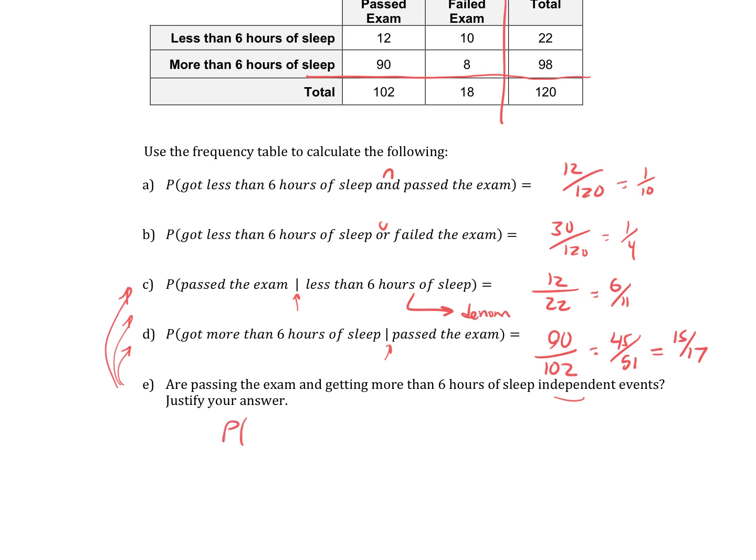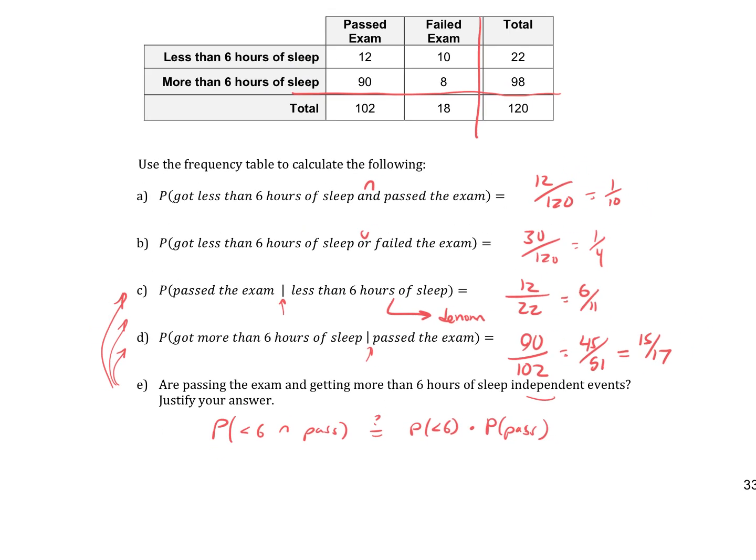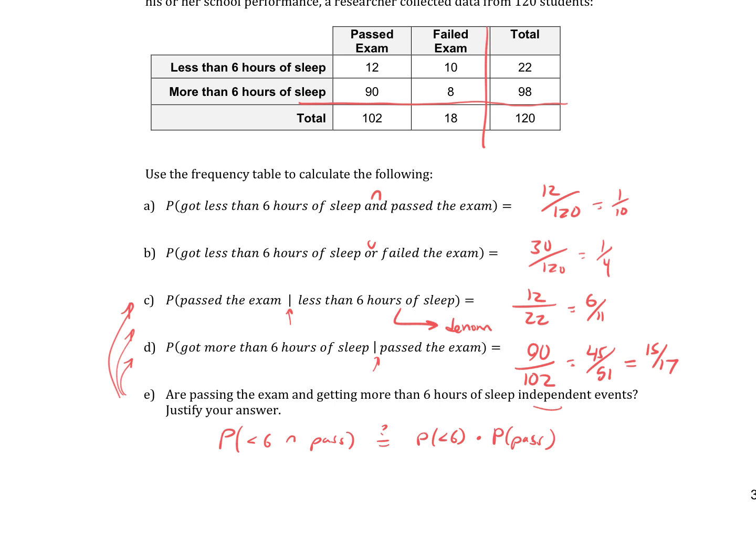So is the probability of less than 6 and pass really the same as the probability of less than 6 times the probability of pass? There's that other test that I think makes more contextual sense, but we'll use this one for now. There are 2 different tests for independence. Let me make a little highlight box. Right here I'm going to say other test: the probability of A given B doesn't equal the probability of A. We'll do that one in class.